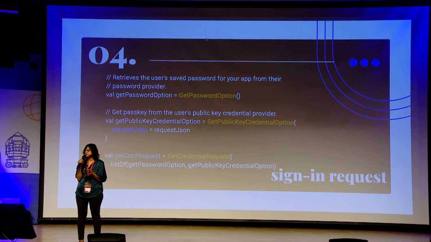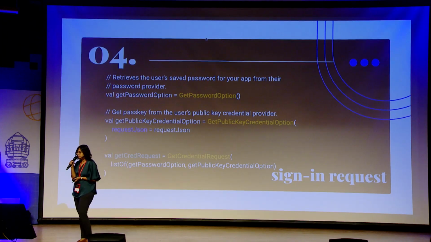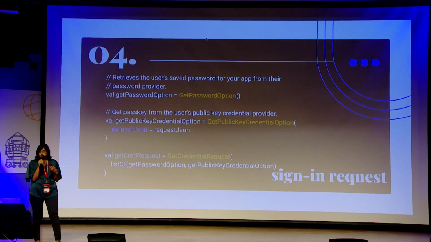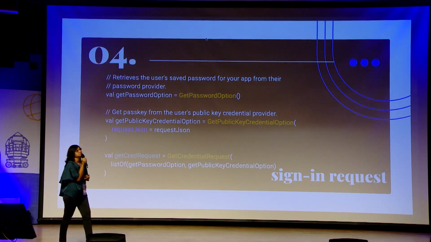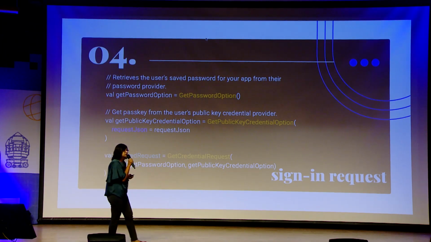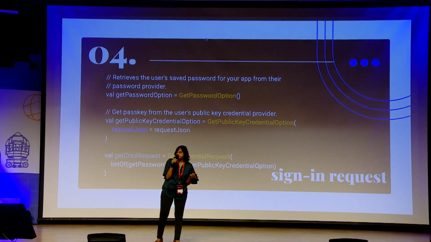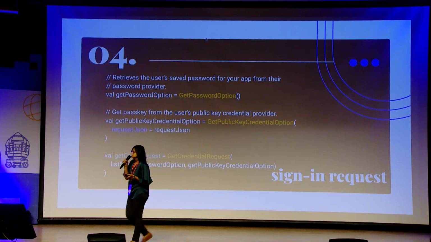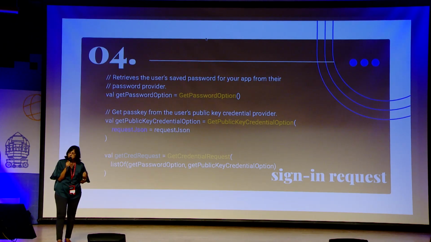So these are the types of requests that your user can have while they are signing in. Then when you get the request JSON from your backend server, which deals with saving all this data for your app, you have yourself a credential request which you can use to sign in your user into your app.